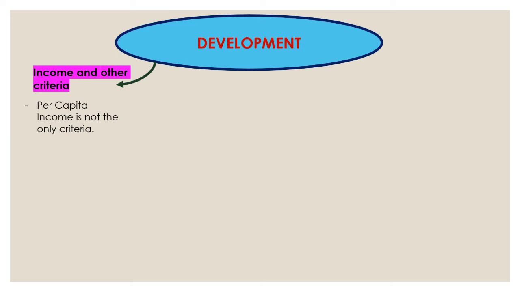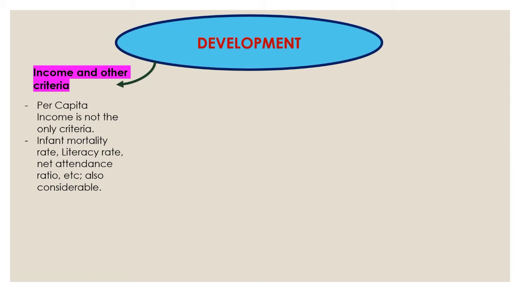But when we compare other aspects, like for instance the birth rate, the infant mortality rate, the literacy rate, or the attendance ratio, the net attendance ratio, these are the concepts which make the economists think that yes, these have to be included to know if a state or a country is developed or not.